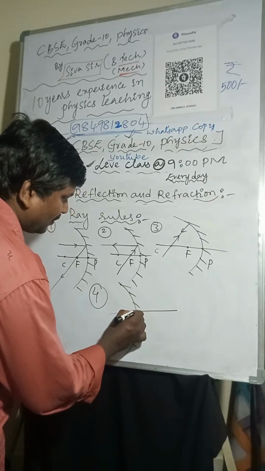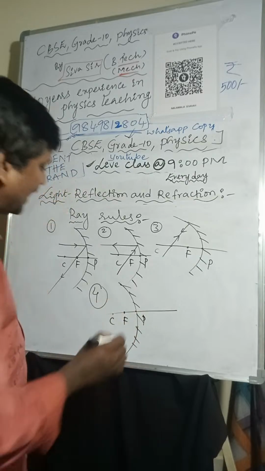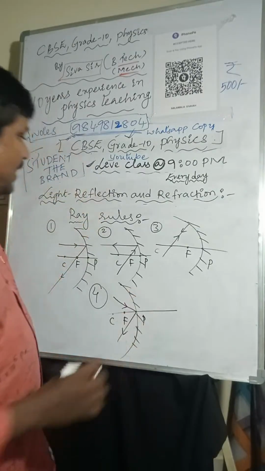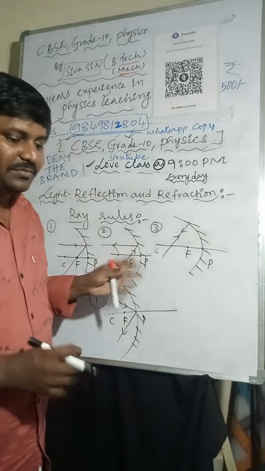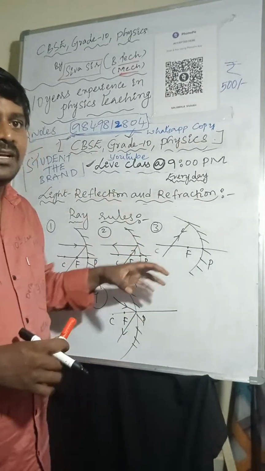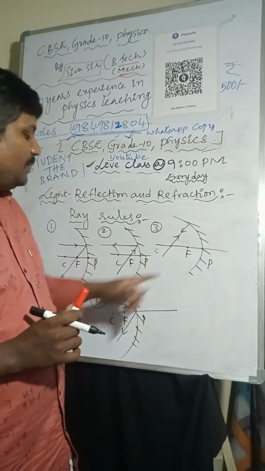So this is the pole, focus, and center of curvature. If the light is incident at the pole, it will reflect back. So these are the ray rules. These are the weapons for us, very extraordinary weapons. Six weapons: one weapon, two weapons, third weapon, fourth weapon.